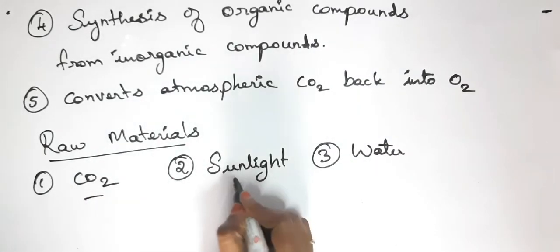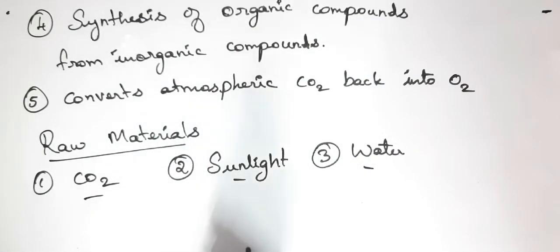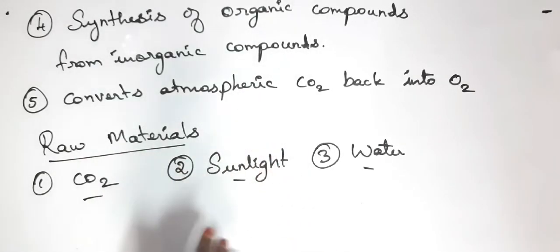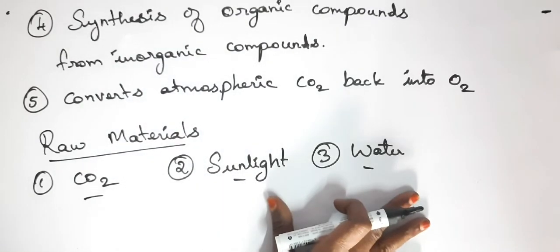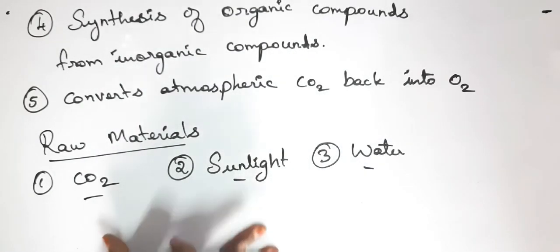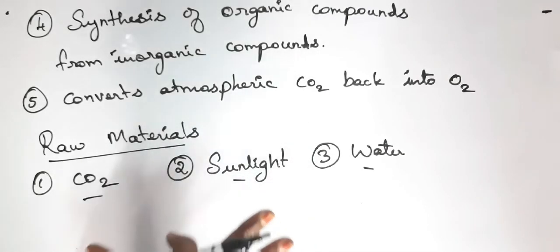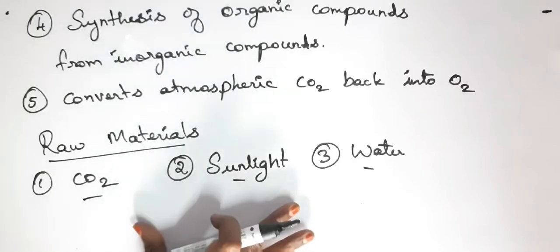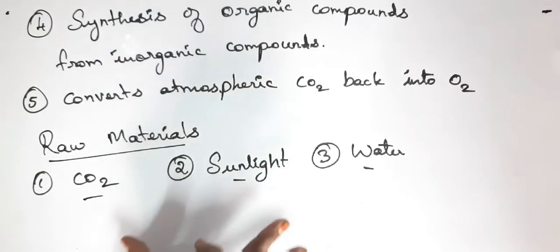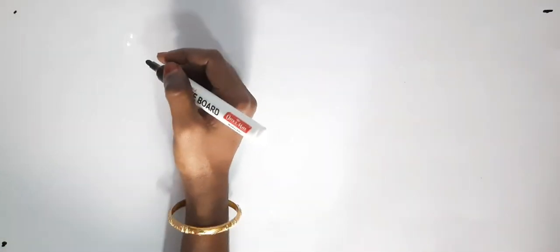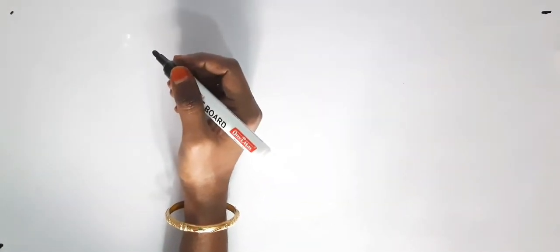So these are the raw materials used by the plants to convert the inorganic substances to organic substances. These inorganic substances are utilized by the plants, and by the process they are converted back into organic substances that we utilize as food or in the form of oxygen. So till now we saw what is photosynthesis, what is the significance of photosynthesis, and what are the raw materials needed for the process of photosynthesis.